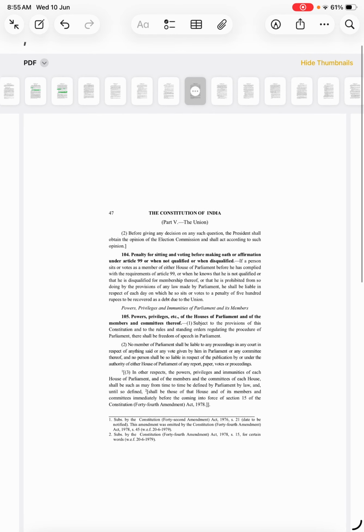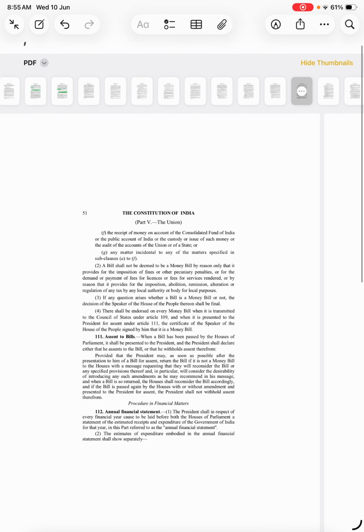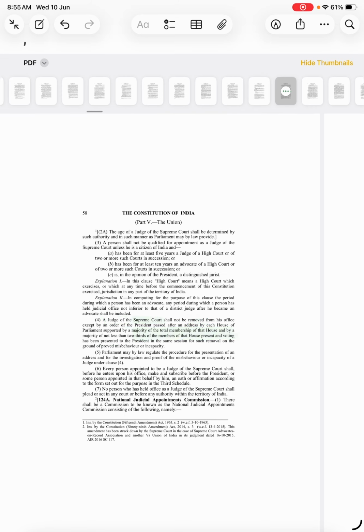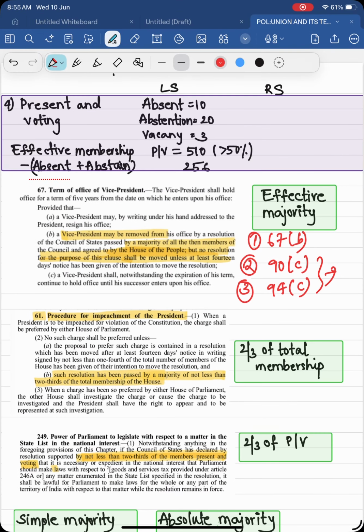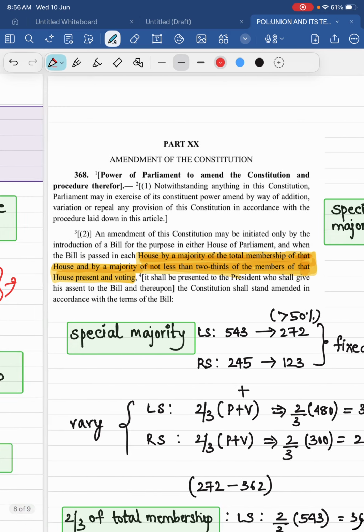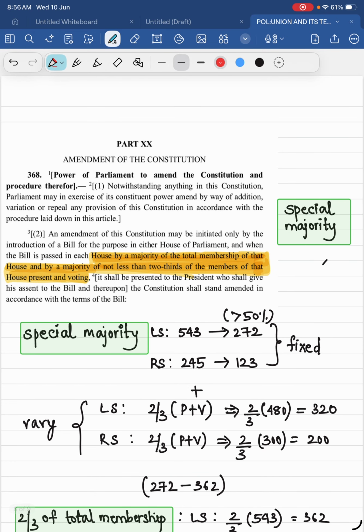Wait one minute, I have one more. Okay, here. Let's see the next one. Next one is special majority. What is a special majority?